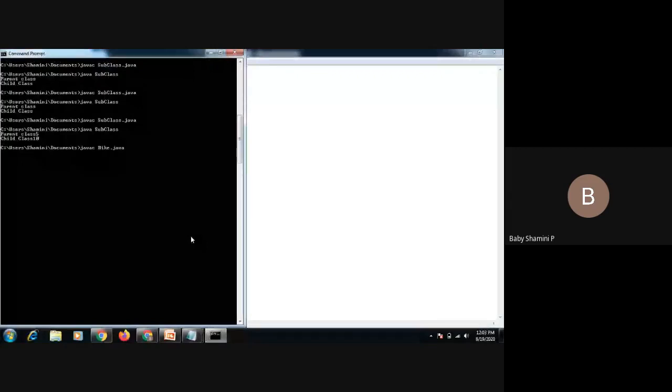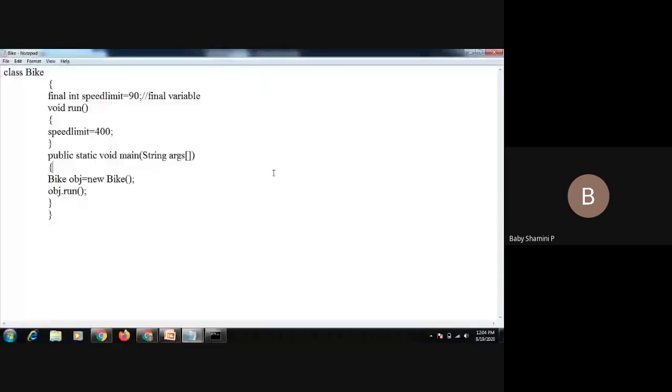So what is the error message? Cannot assign value to final variable speed limit because it is already final. So we cannot change the final variable, so it displays an error message. So next concept we have final method.